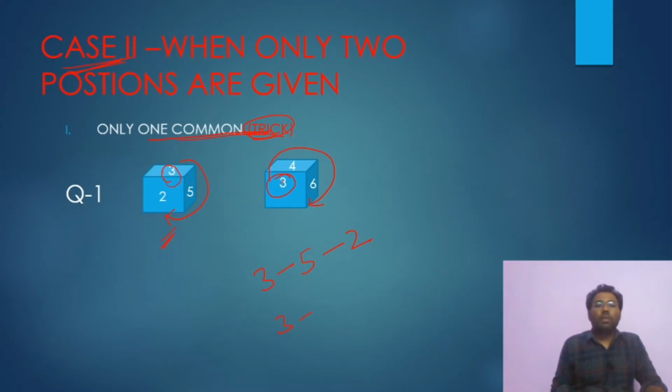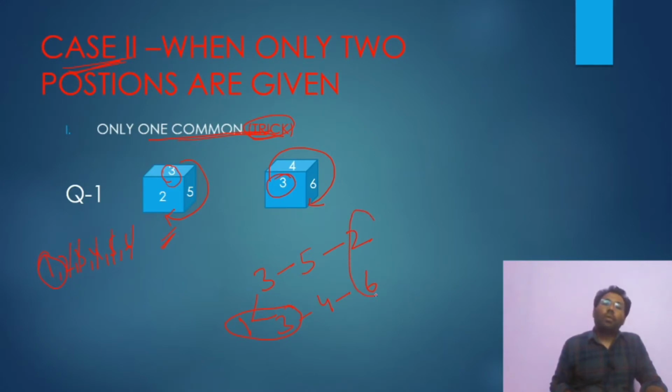And for this figure, 3, after this 4, after that 6. And what is the number left now? As we know, a dice has 6 numbers, 1, 2, 3, 4, 5, 6. So what do we get? 6, 5, 4, 3, 2. What is left now? 1. So 1 is the answer.